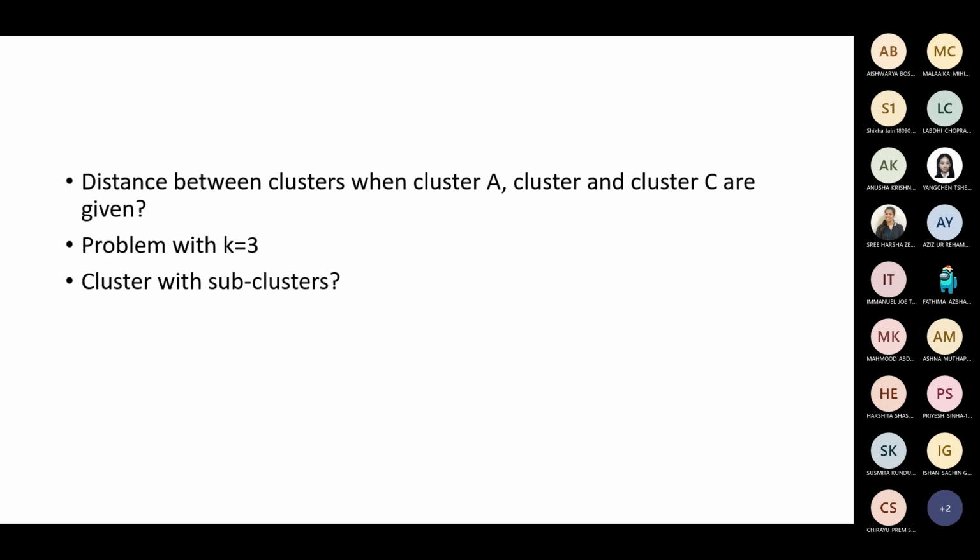The formula is 1 by N in the summation of DAB, right? My question is, which distance are you using there?